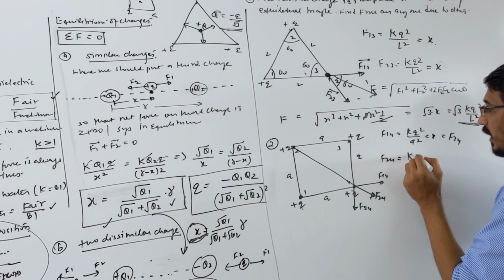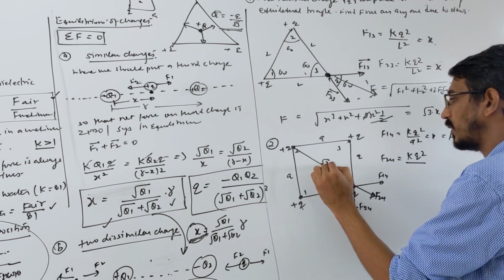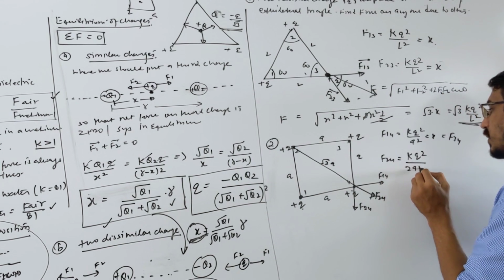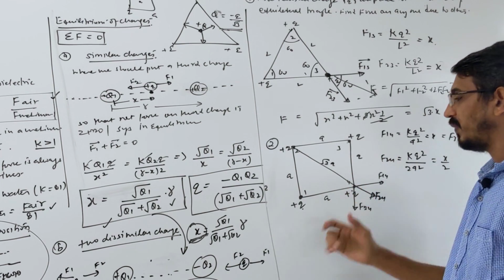So what is F24? Look here, this is different. K q square upon distance square. That distance is the diagonal, root 2 times A, right? A and A, that becomes root 2 times A. And the square of this becomes 2A square. That becomes simply x by 2. So the 3 individual forces we have calculated.